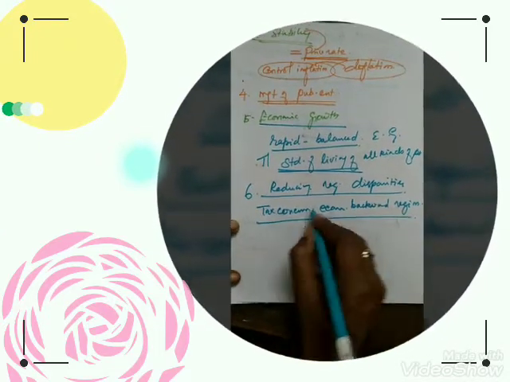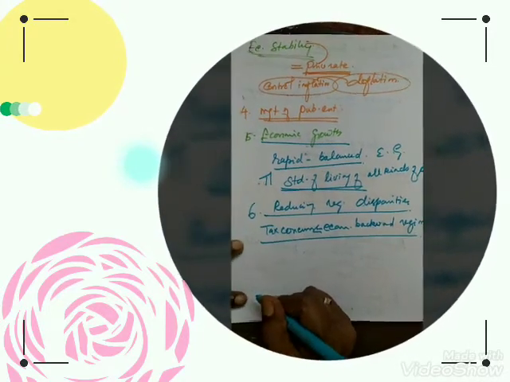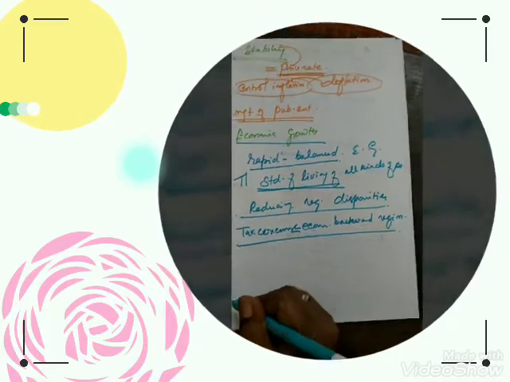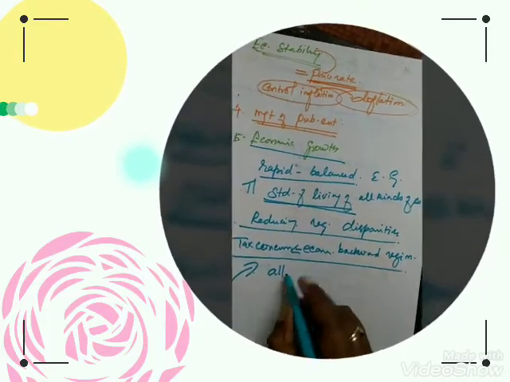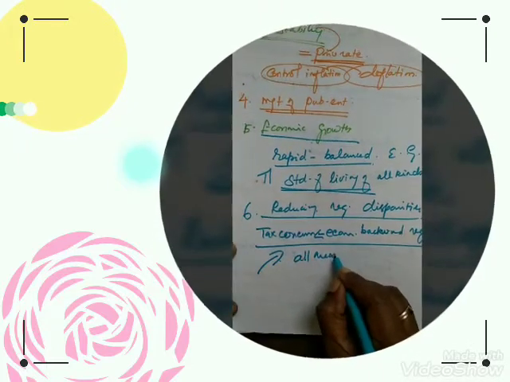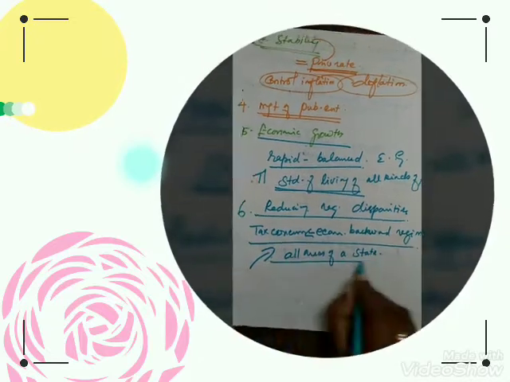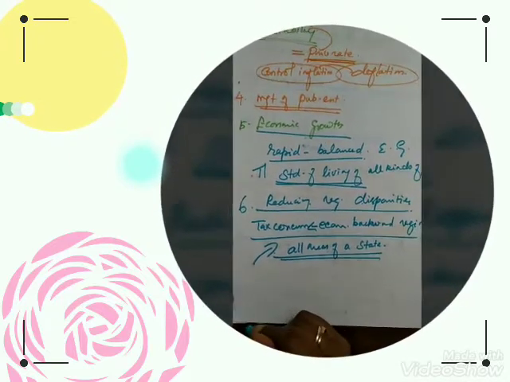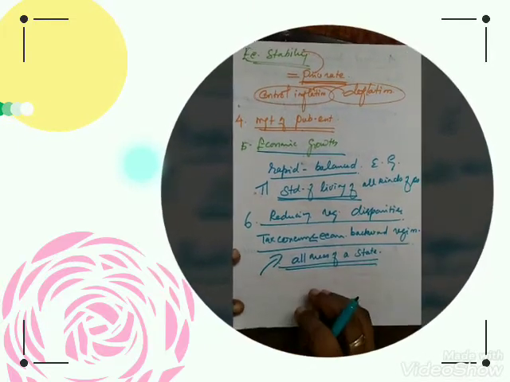For them, the tax benefits or the tax concession will be given. Definitely, the budgetary policy will improve all areas of a state. So the full nation will develop. The full nation will have the chances to start the industries.